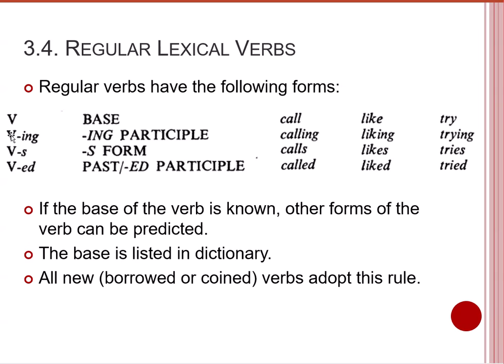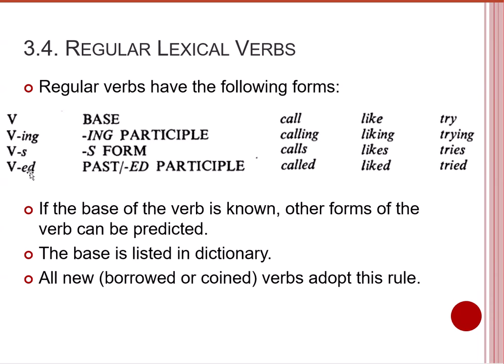V-ing, it appears with the continuous forms or ing participle, like calling, liking, trying. The third would be VS or S form, like calls, likes, tries. These are all regular verbs. And finally, we have VED. Pay attention, please. VED, there is no ED1, ED2. Why? Because VED1 and VED2 are identical.